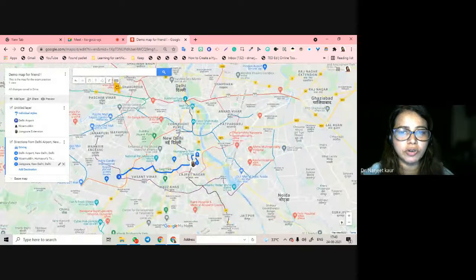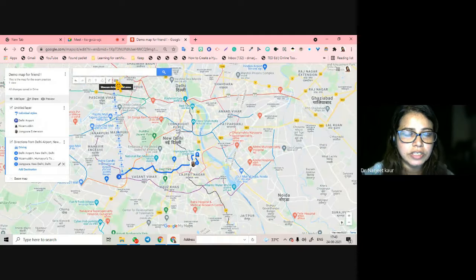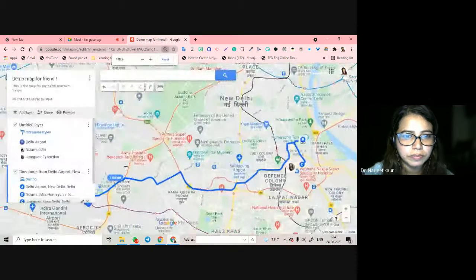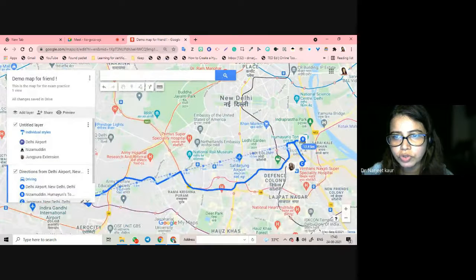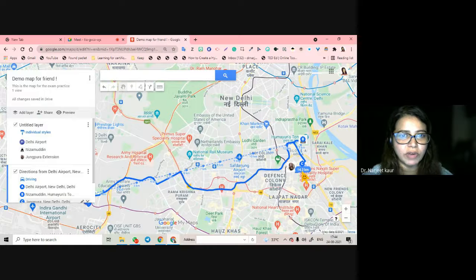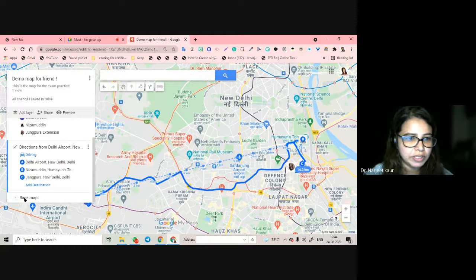You can measure it also right from here with this icon. This is measuring the distance. So right from airport to the Nizamuddin, it is 12.8 kilometers. Then to my house, it is going to take 14.2 kilometers. So I have measured right from airport to my house, it is going to take 14.2 kilometers.